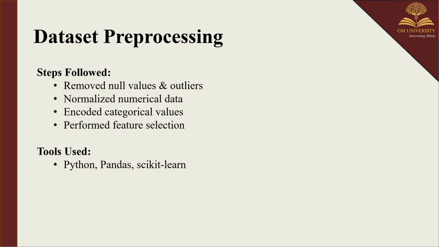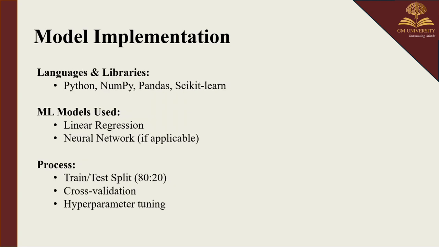And last we come to feature selection. Here we identify and keep only the most relevant variables to avoid overfitting and reduce training time. Tools used. Here the tools used are Python and Pandas, especially for data handling, and scikit-learn for preprocessing functions.